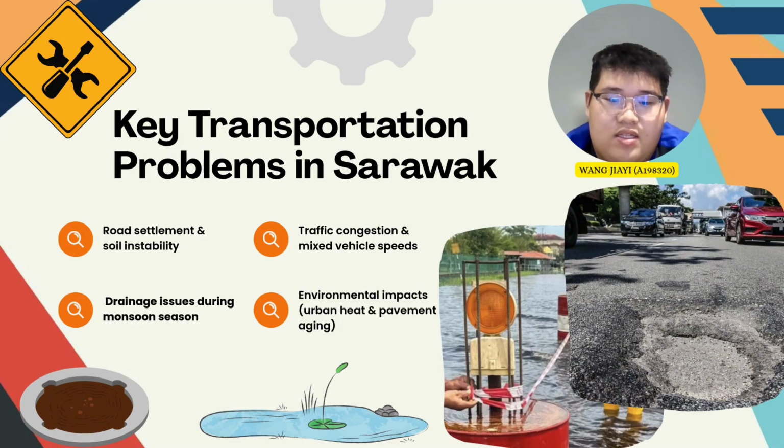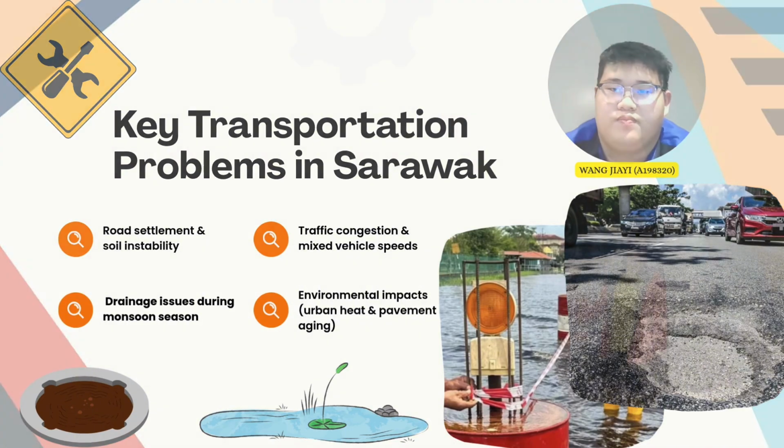The last problem is the environment. Many paved areas absorb heat, making the surroundings hotter. Over time, this extra heat can damage the road surface faster and increase maintenance needs. These problems show that road design and transport planning in Sarawak still need improvement to support future growth.